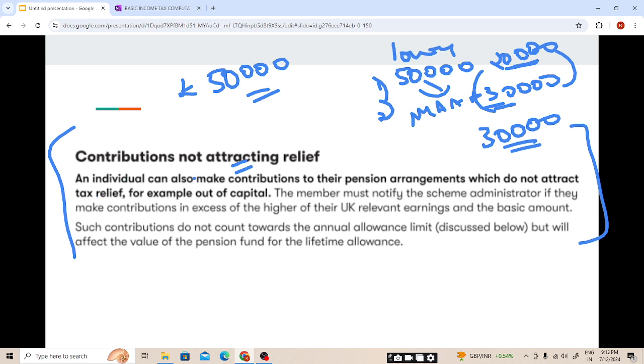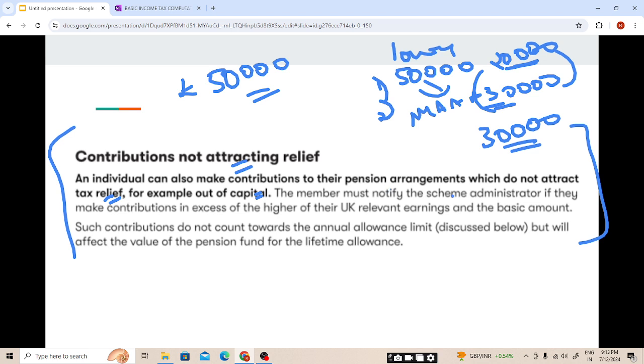An individual can also make contributions to their pension arrangements which do not attract tax relief. Tax relief is only available up to a maximum annual amount. For example, out of capital they can invest a huge sum of money, but only some amount will be eligible for the tax relief.